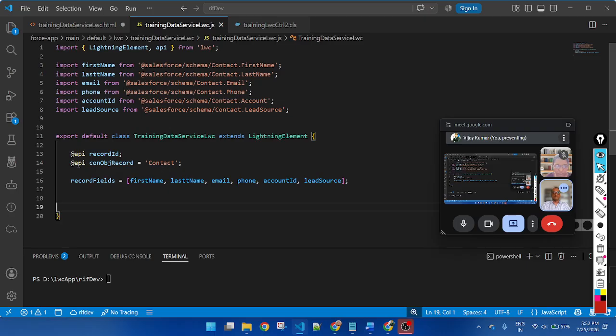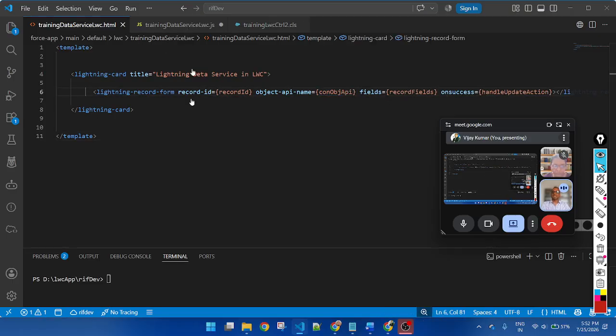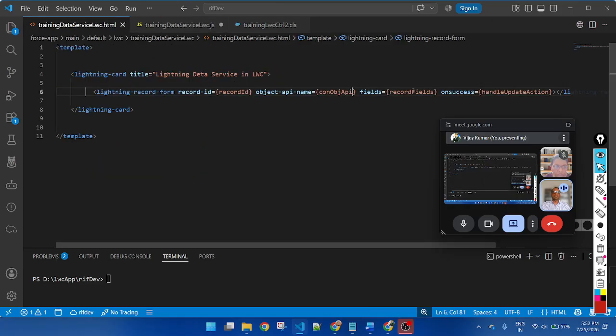This is a contact, the contact object record. You can use the contact object API. Then these are the record fields. This one, here I am passing.